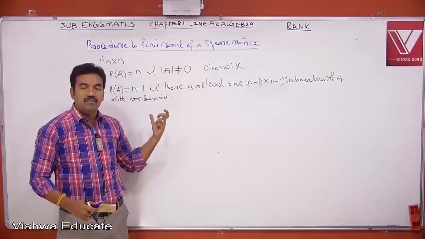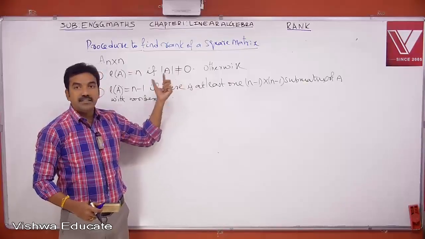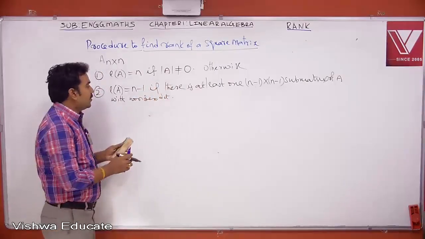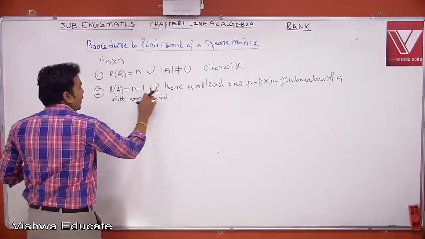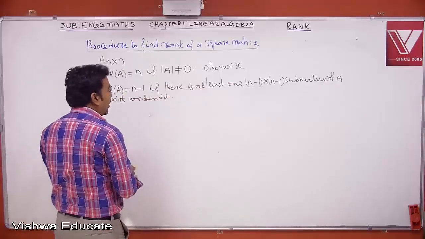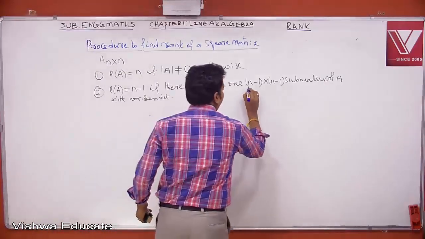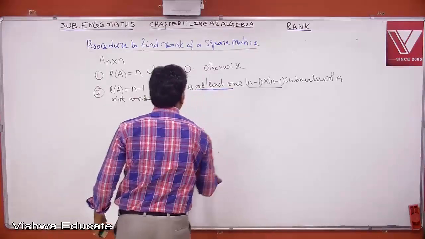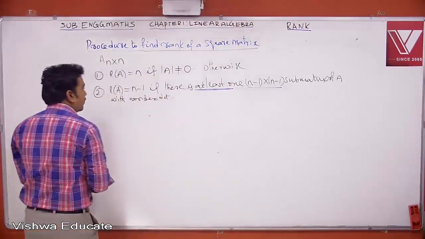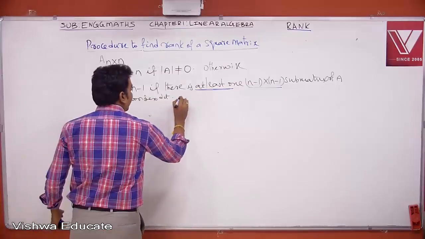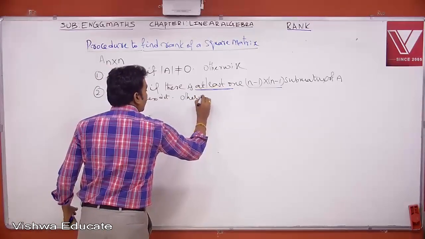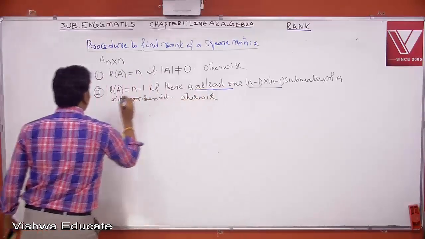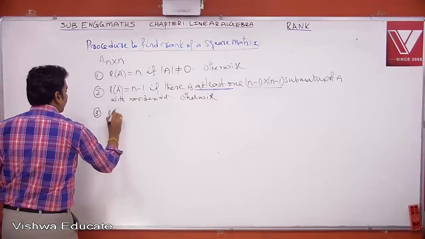I am verifying the same thing by taking a general value of n. So rank is equal to n minus 1 if there is at least one n minus 1 cross n minus 1 submatrix of A with a non-zero det. At least is important. Suppose this is also not happening. Otherwise, the next possible rank is n minus 2.